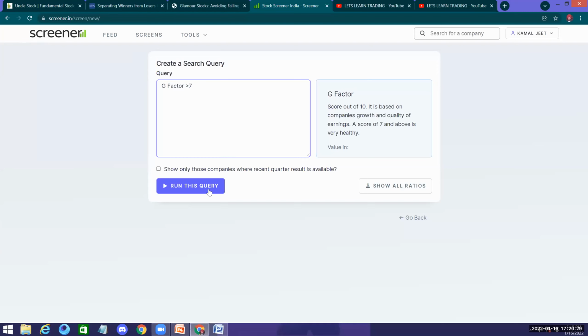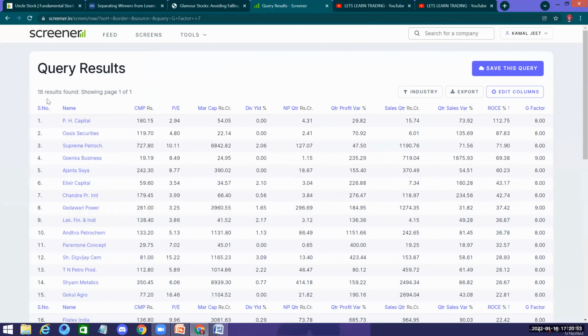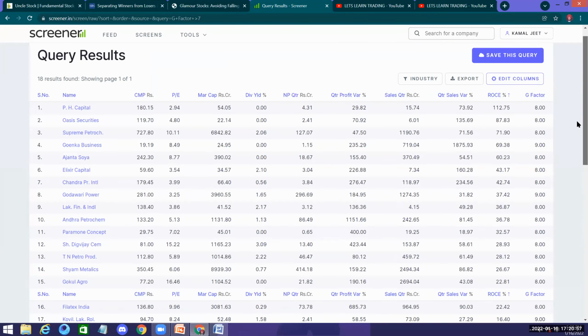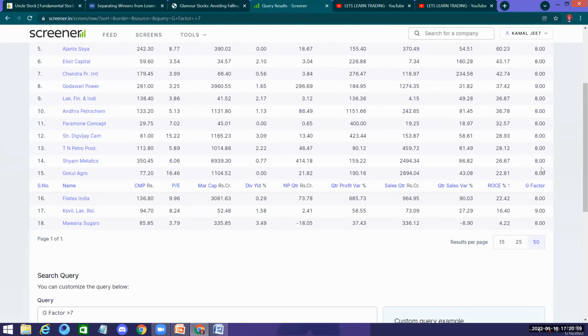Now, you see what it wrote here: score out of 10. This is where I got dicey, thinking this is not the correct screener. I tried to search on the internet but couldn't find out what these were. A score of 7 and above is very healthy, but since it came up, I'm a little more than happy. So I just went with anything more than 7 is good. I have a habit of checking the score here, the G factor.